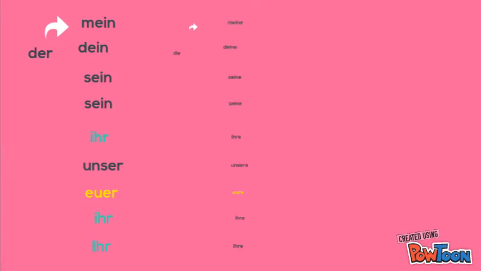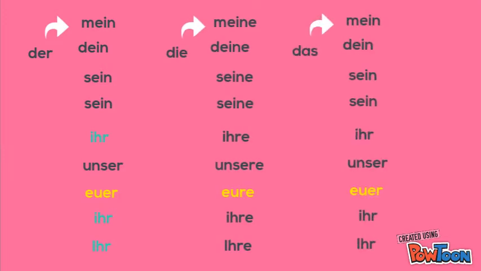And here is the list of possessive articles for der, die, and das. Please note that the possessive articles of der and das are the same, and for die, e is added at the end. Meine, deine. Like that. And also note that the spelling of euer, which I have marked in yellow color, is different for die. For der and for das, it is euer, and for die, it is eure. So the spelling will change. Euer, eure, euer.